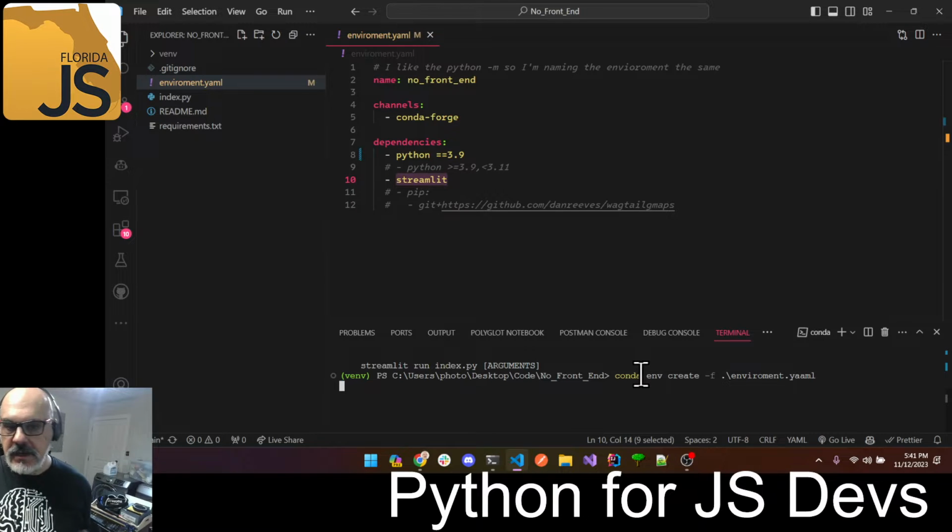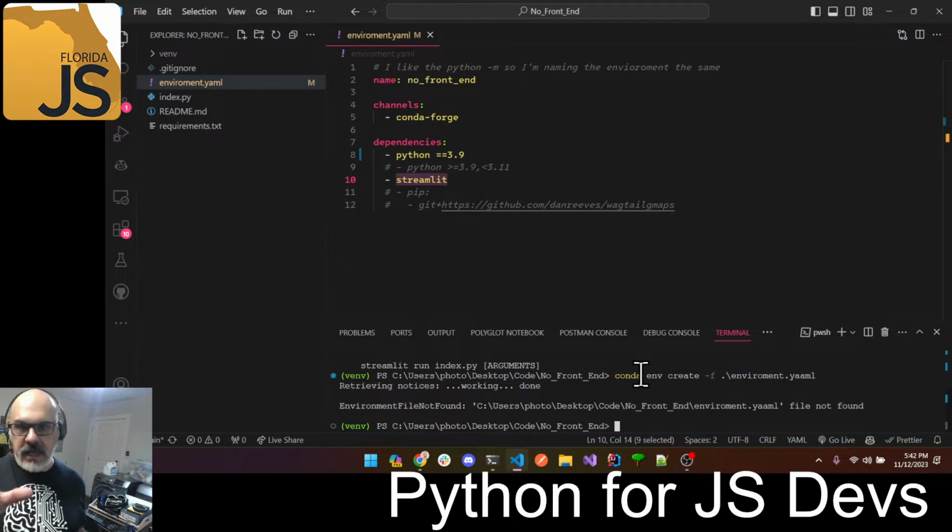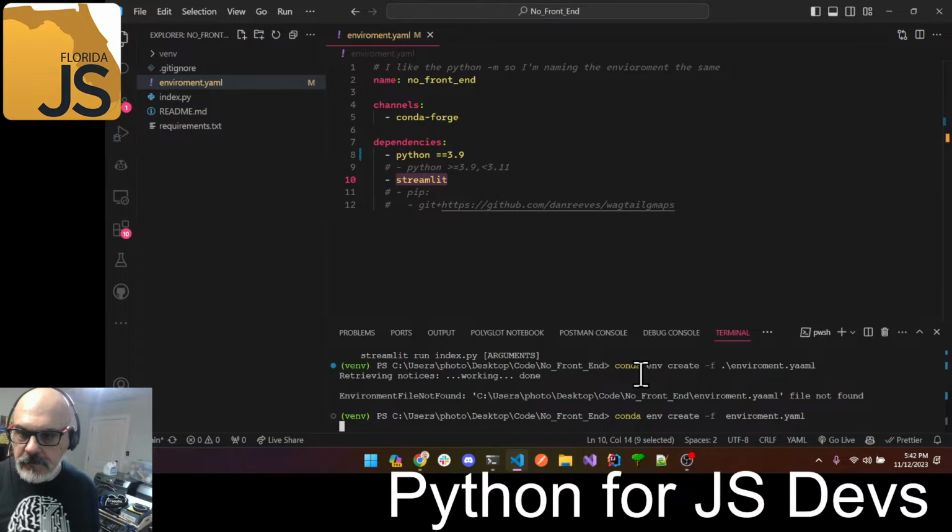When I go ahead and click on it, what it's going to do is similar to what we saw a second ago, where it created a new environment specifically for this. So let's see, we have no file name. Okay, well, I think I just have a typo, so I'm going to go ahead and type it again. environment.yaml. Perfect. So I'll go ahead and make sure that it's running here. What we're going to see in a second is that this is more sophisticated, and I know we used a different command, and we'll go to that in a second. Conda or Anaconda is something we're just going to go into. You may have already heard of it, just bear with me.